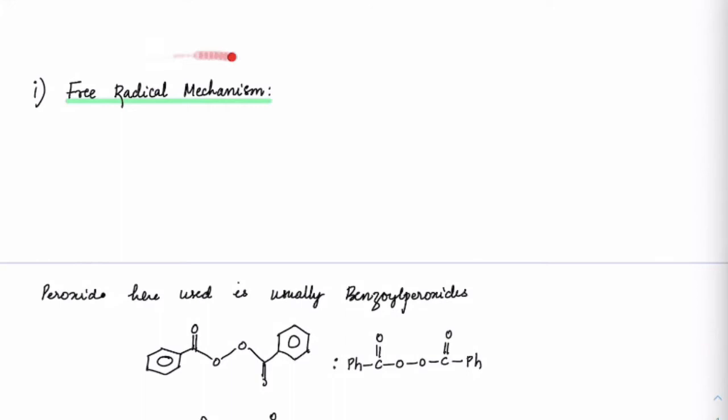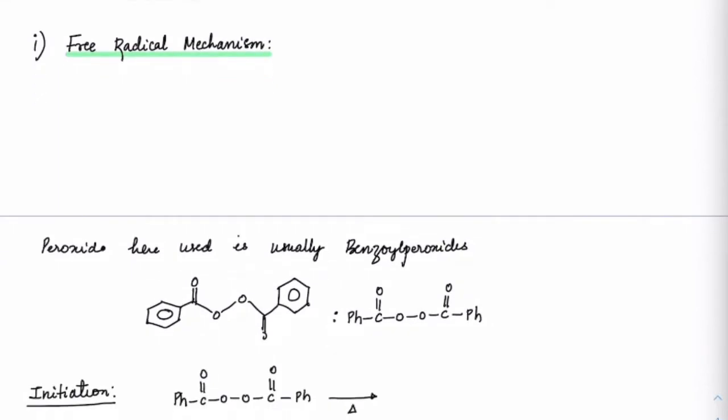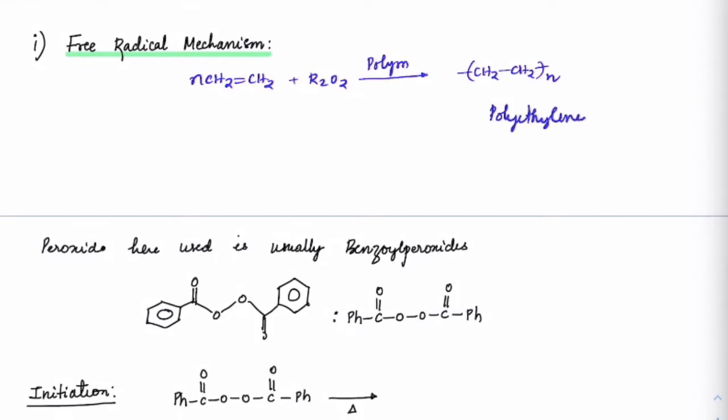Now, this can happen in three ways, right? It could happen by free radical mechanism, cationic mechanism, or anionic mechanism. First, let us focus on the free radical mechanism. For instance, just now we checked that if we have CH2=CH2 plus R2O2, this will polymerize to give CH2 n times. We call this polyethylene, right?